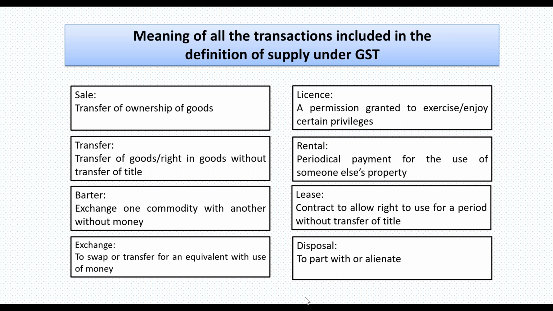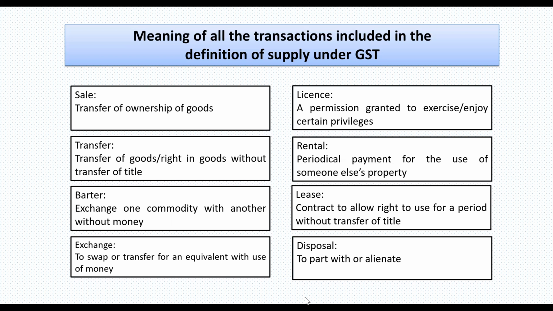When one person is giving some goods and the other person is giving some money, one is transferring something and the second is transferring money, then that would be covered under the definition of exchange. License: a permission granted to exercise or enjoy certain privileges.